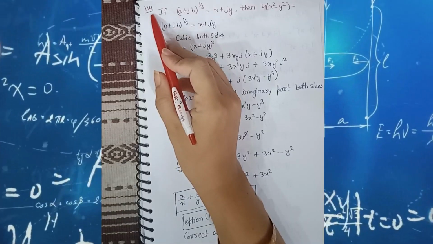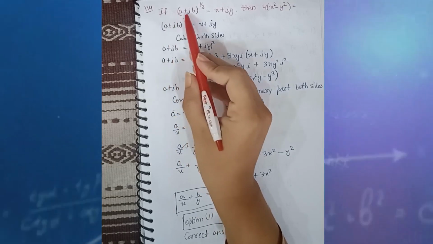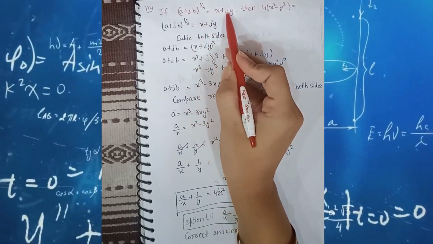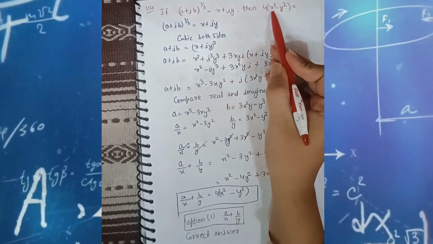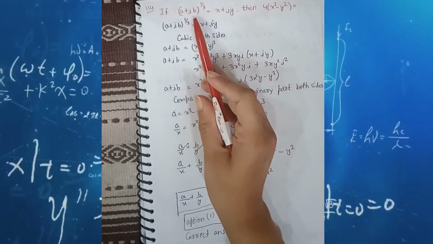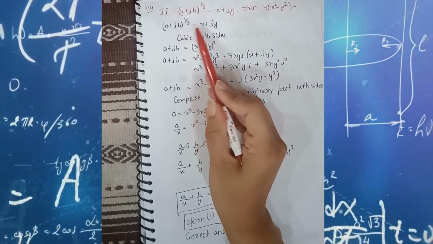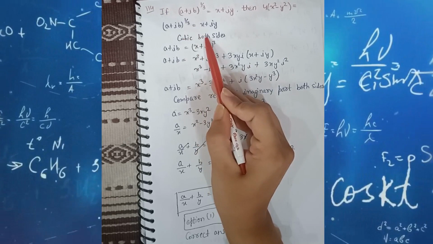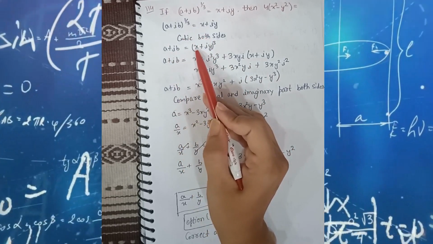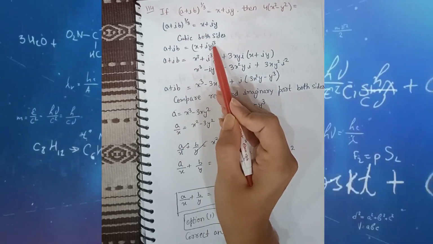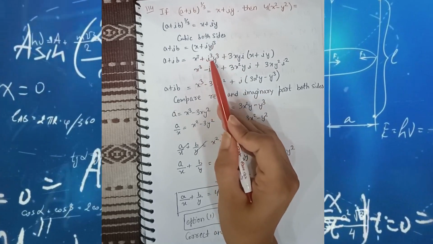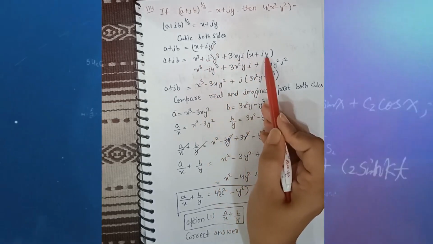Question number 114. In this question, if (a plus iota b) whole power 1 by 3 is equal to x plus iota y, then we have to find the value of 4 times the bracket x square minus y square. Firstly, as given, we take the cube on both sides. Then it becomes a plus iota b is equal to (x plus iota y) whole cube. We have to use the formula of cube: (a plus b) cube is a cube plus b cube plus 3ab times (a plus b).